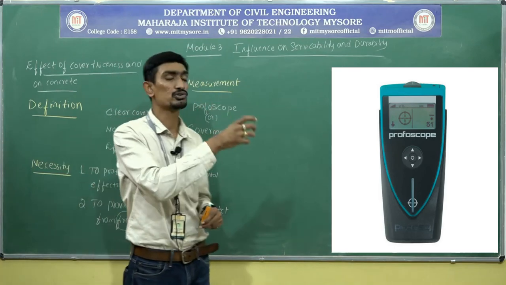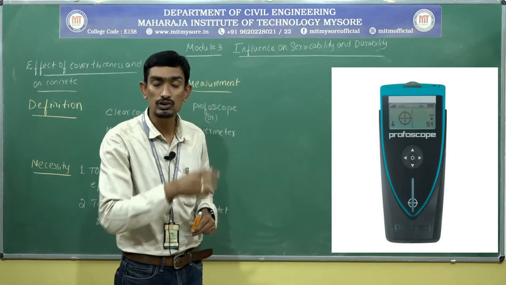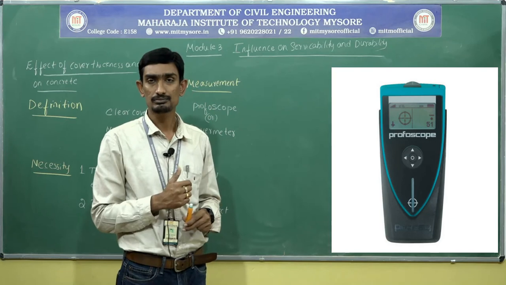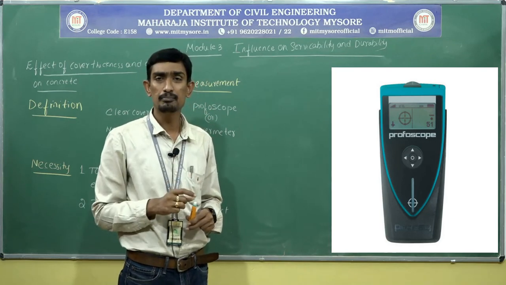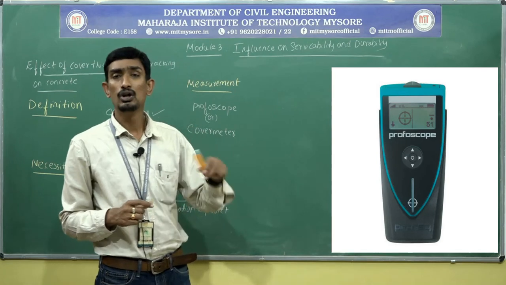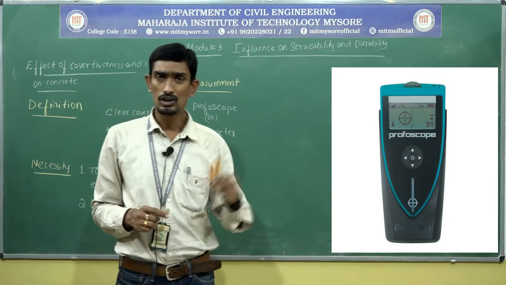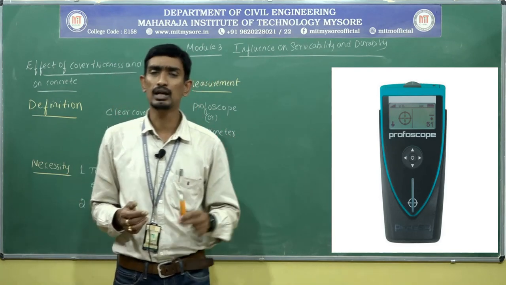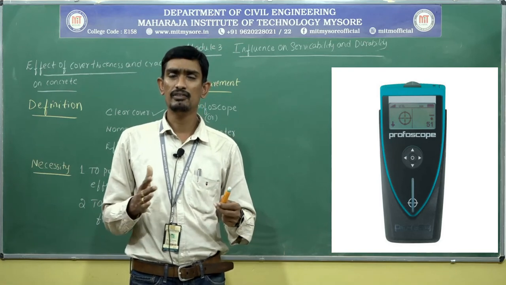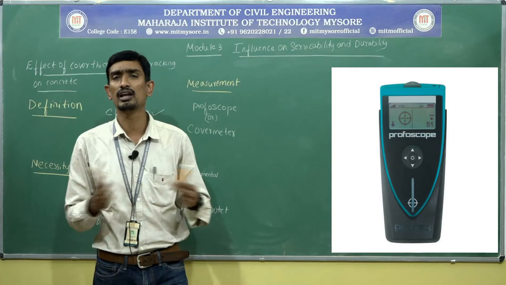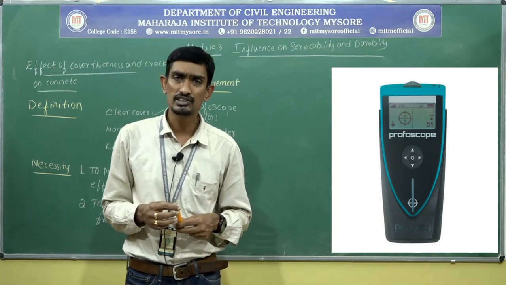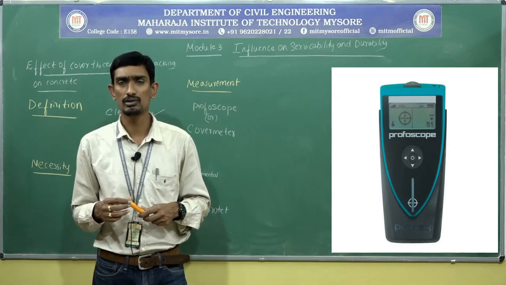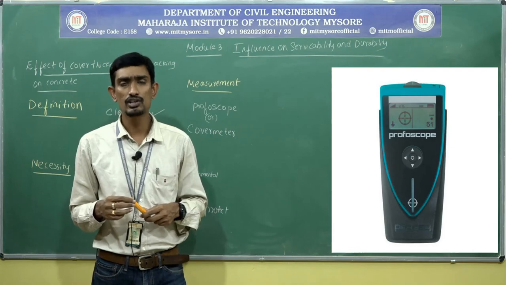Just placing that profoscope on a particular place of a reinforced concrete element, we can know where exactly the rebar comes and what cover has been provided. So both things we can find from this profoscope. The cost of this instrument will vary depending upon the company. Proceq is quite a costlier company, and it is quite a good company that manufactures various non-destructive and semi-destructive testing instruments.